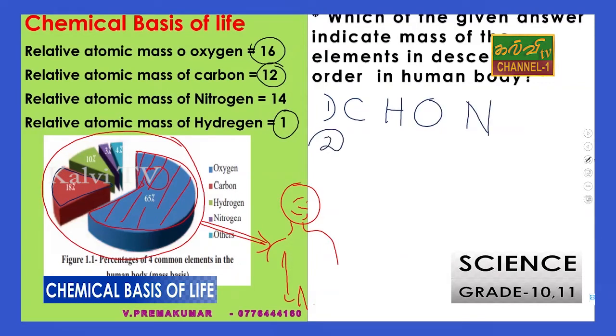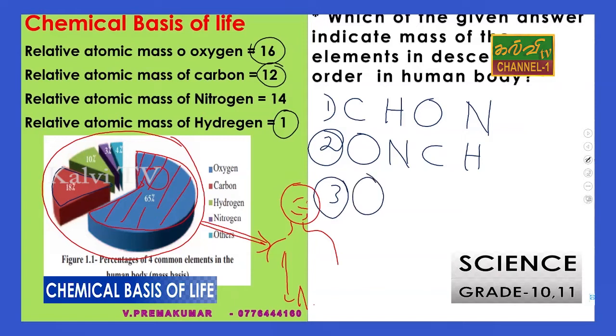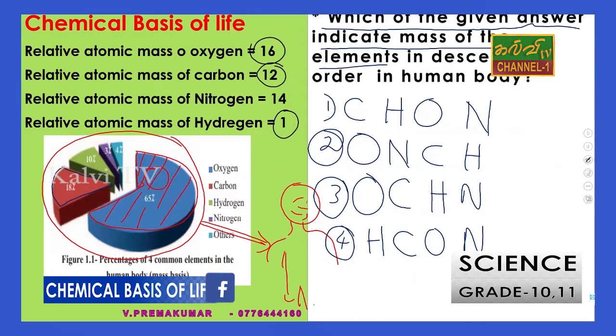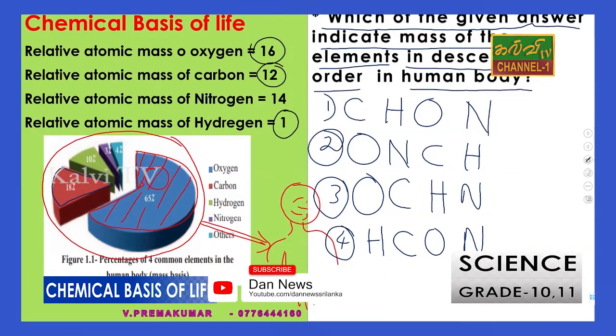Second answer, ONCH. Third answer, OCHN. Fourth answer, HCON. So which of the given answers indicates the mass of the elements in descending order in the human body?